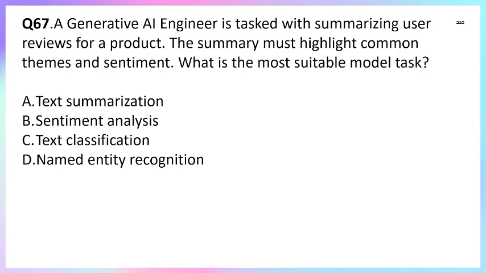Option B, sentiment analysis. Option C, text classification. Option D, named entity recognition. The question asks to summarize user reviews for the product. So for the summarization, it's very simple: we can use text summarization.